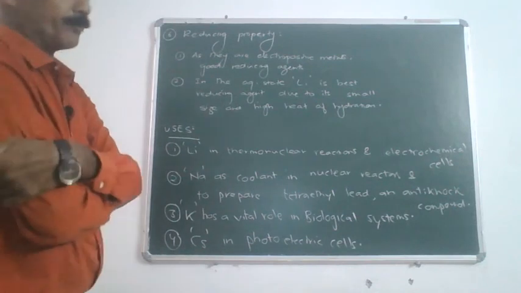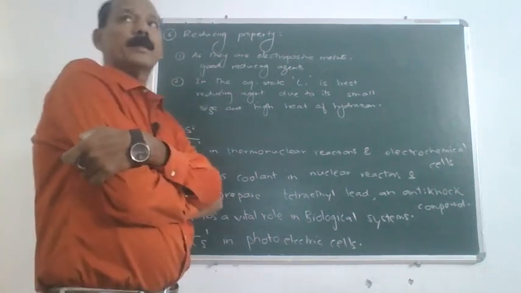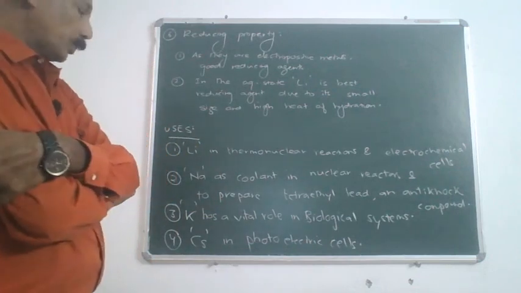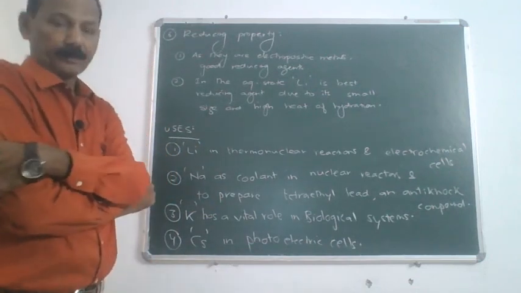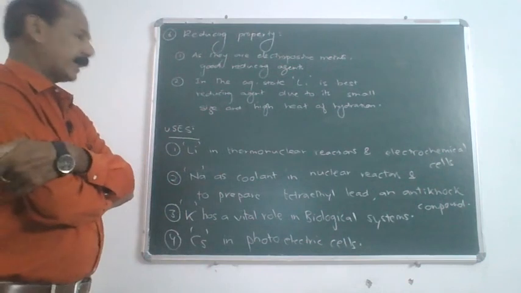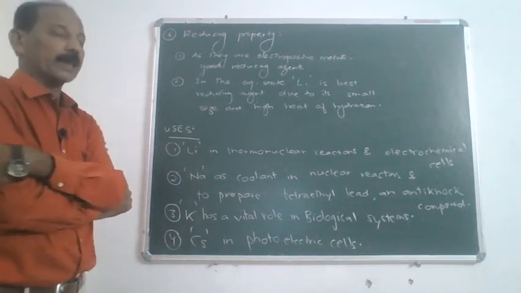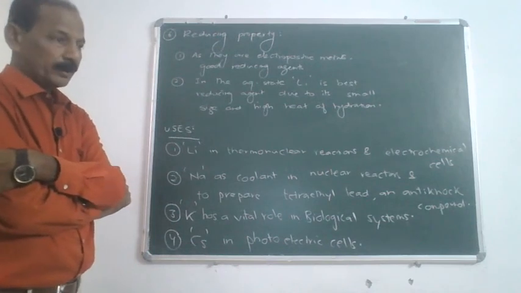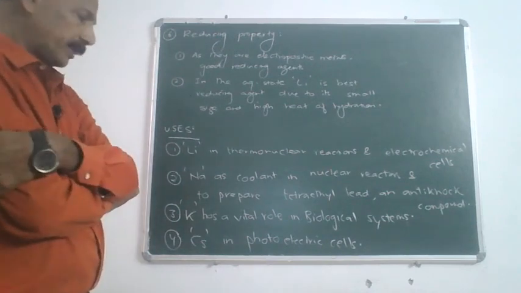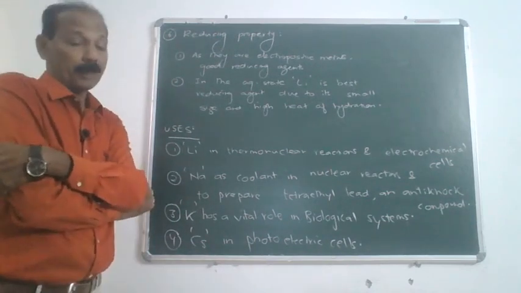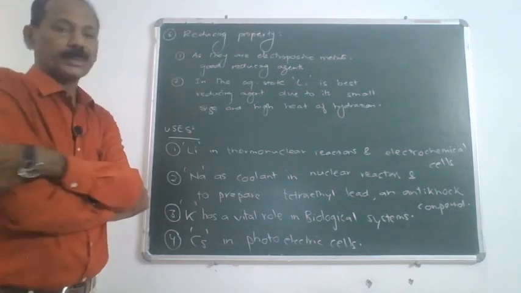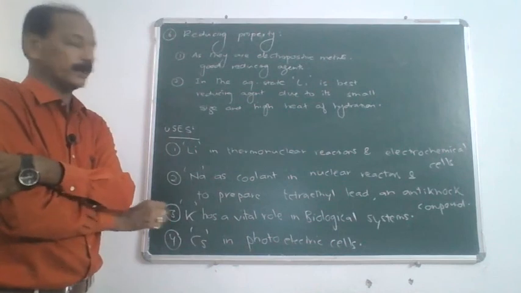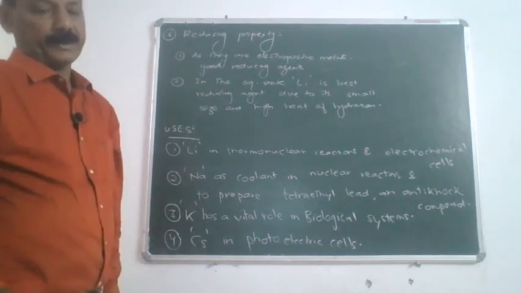Children, in photoelectric cells, a minimum amount of light when fallen should be able to excite the electrons, and alkali metals, because they have low ionization energies, can be used in photoelectric cells. But among them, as cesium has the largest size, it finds an important application in photoelectric cells.